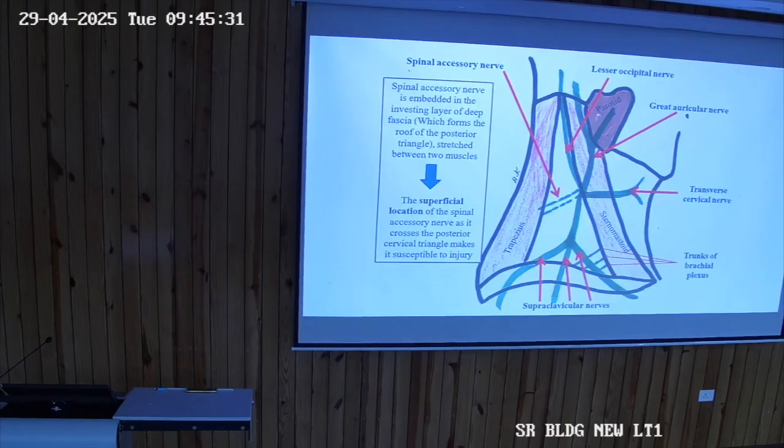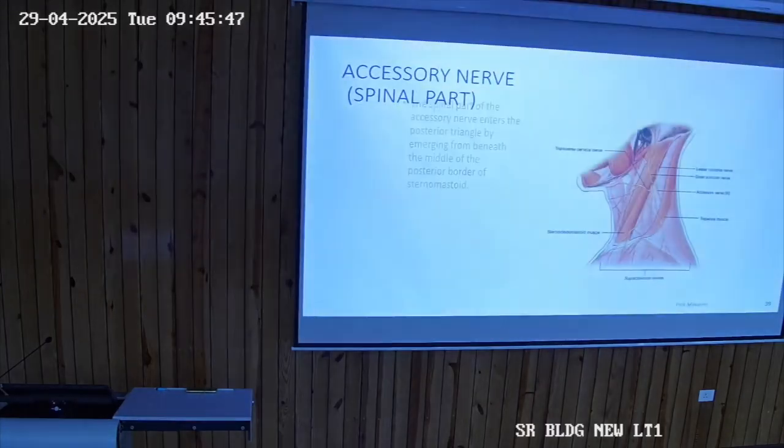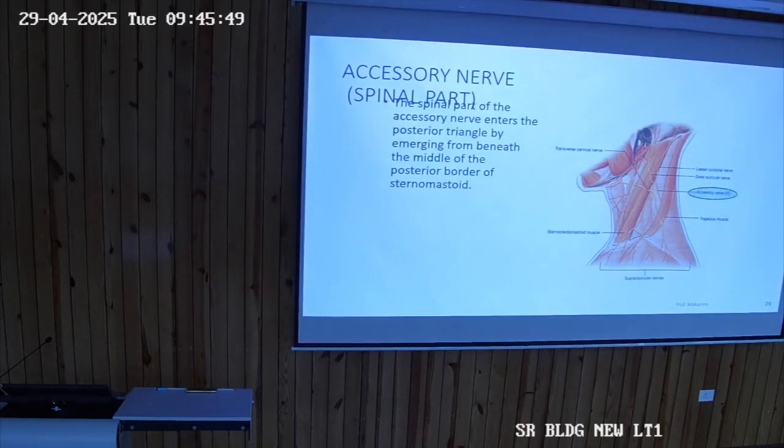मतलब बाकी सब वो कहते हैं इधर उधर होते रहते हैं या नहीं भी मिलेगा या जो भी इन्होंने एक रीजन दिया है. This is the genuine content of posterior triangle. So one thing, it supplies which two muscles? Trapezius and sternocleidomastoid. इतना बस तुम ये करो. So as it is the accessory part beneath the middle border of, you can see again in the picture. So this is the accessory. ना बिल्कुल ऐसे levator scapulae के ऊपर पड़ा हुआ.